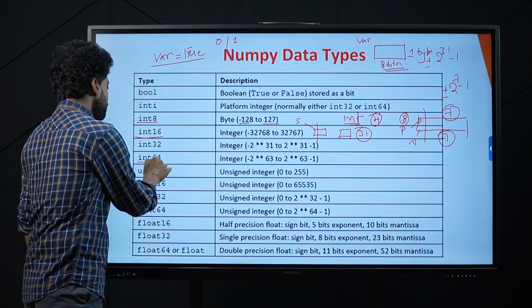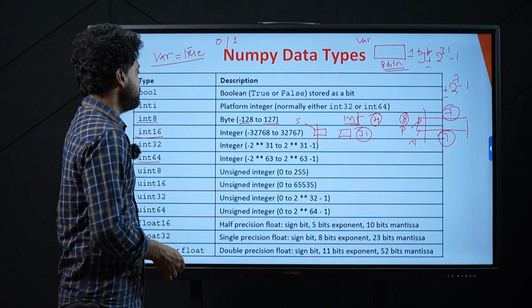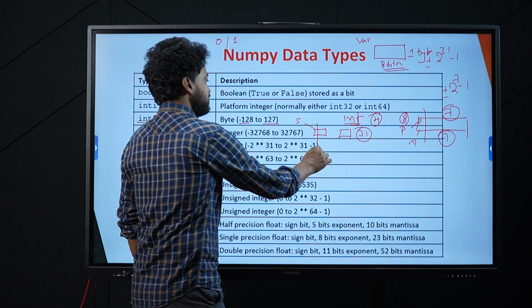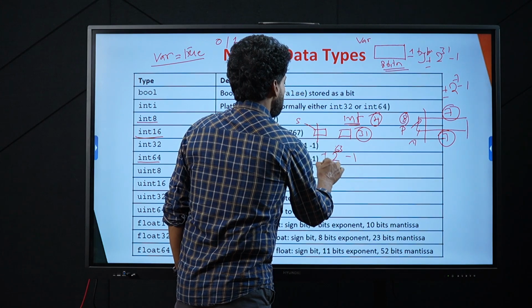Similarly, int 64, you will be provided with 4 bytes. The maximum representable range is minus 2 power 63 minus 1, plus or minus.